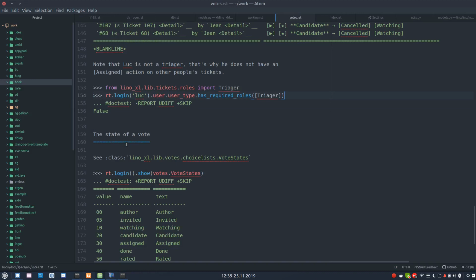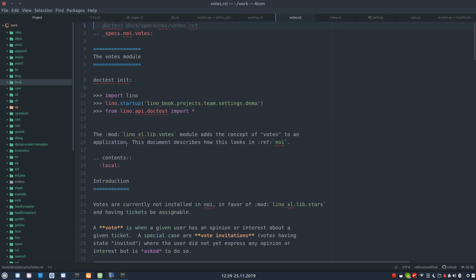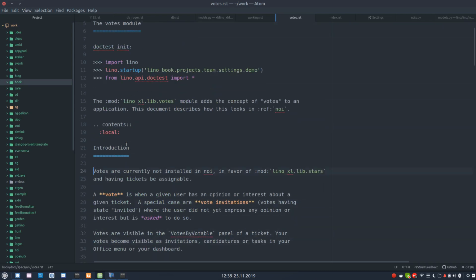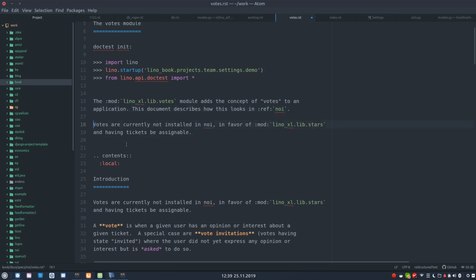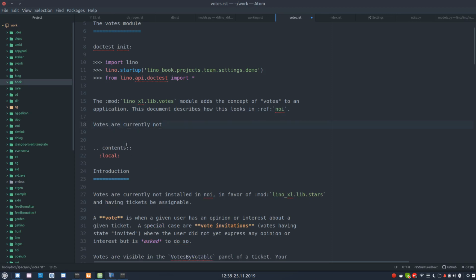Now in the votes, in this vote specification, I added the plus skip instruction here, and I just don't care about it. In the beginning of the text, this was written already. Votes are currently not installed in NOI in favor of things, but I'm going to move this even more to the top. Currently not used anywhere. This plugin is currently not used anywhere. Well, so consider it deprecated.